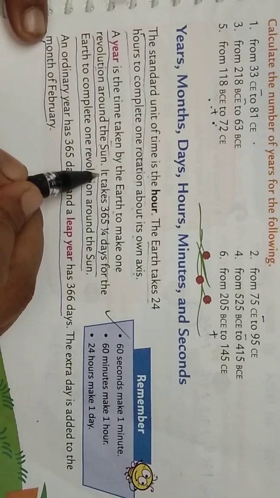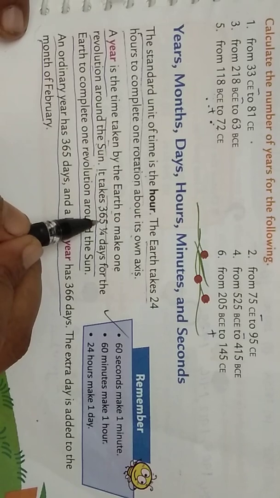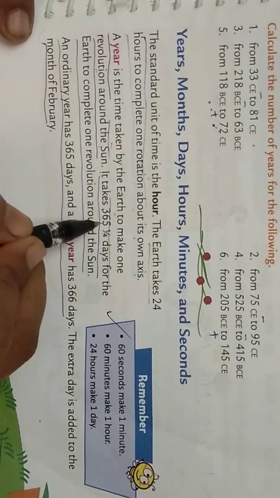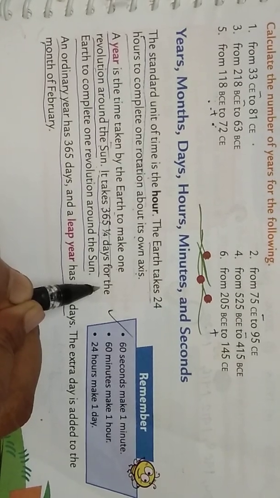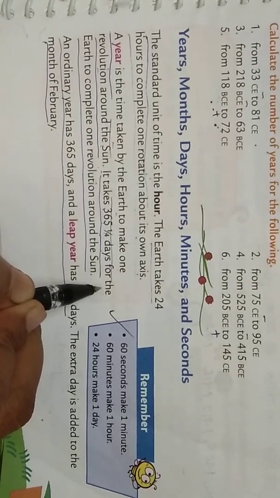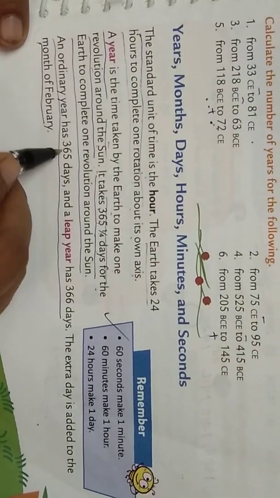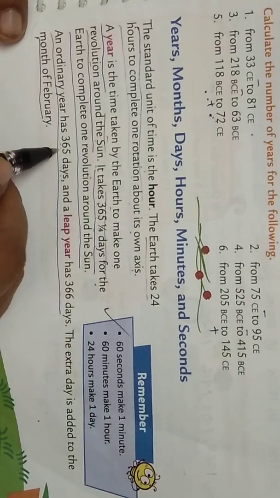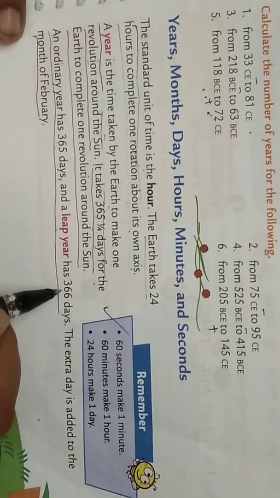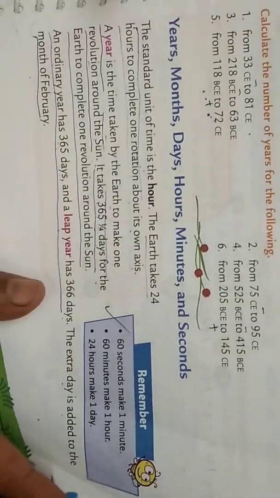That means the normally correct time is that it takes 365 and 1/4 days for a complete revolution. But in maths, for calculation, to make it easy, we are taking only 365 days. In an ordinary year we have 365 days, but in a leap year we have 366 days. The extra 1 day is added to the month of February. All these things we have discussed earlier.